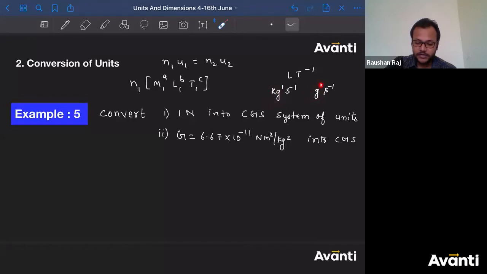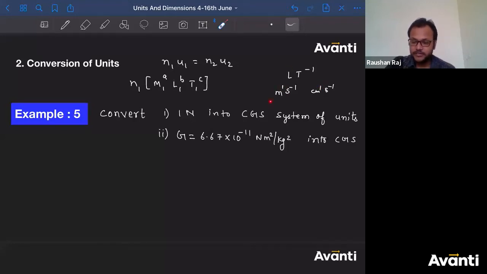Did we change the power here? No. This is meter to the power 1, centimeter to the power 1. Similarly, second to the power -1, second to the power -1. You will change the way in which you express the unit, but did you change the power of those units? No. That means these powers are nothing but the dimensions, right?